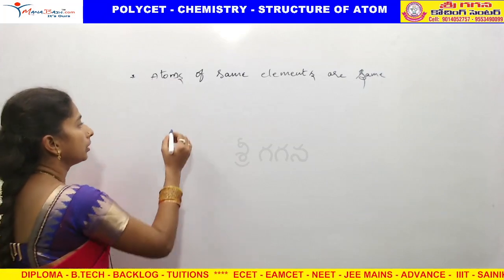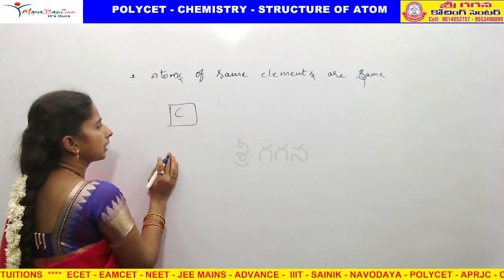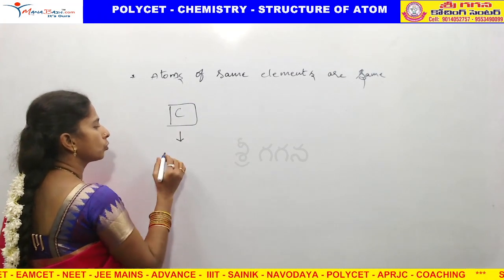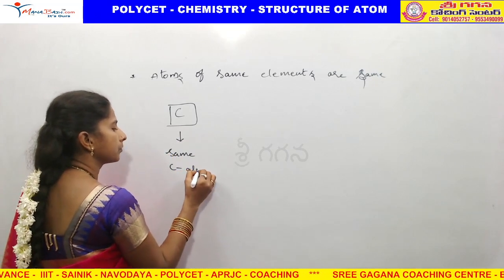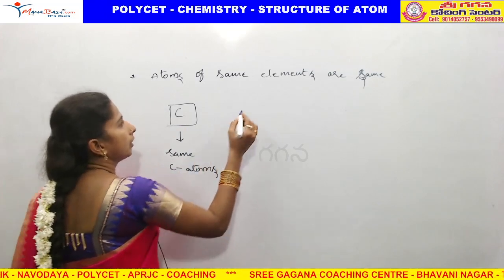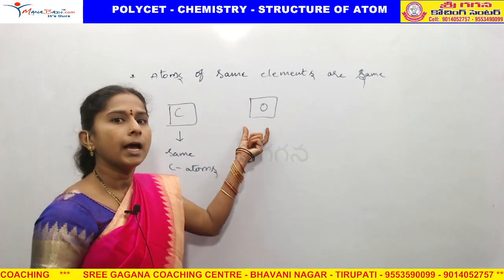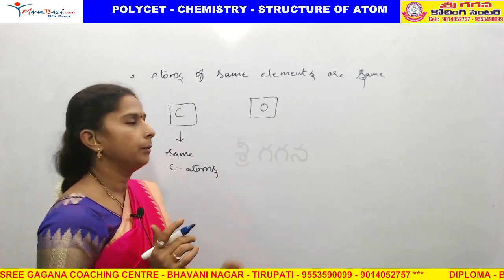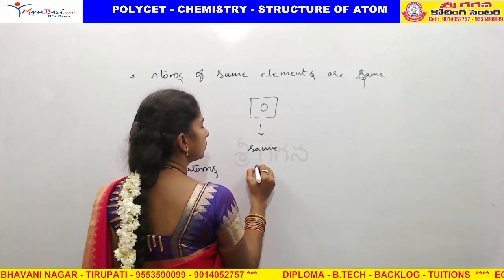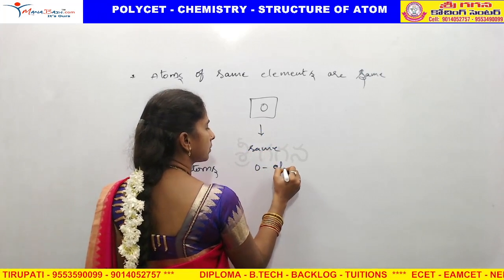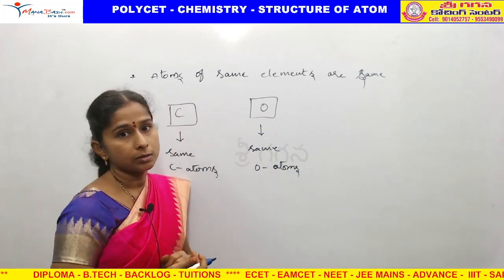For example, if we take carbon, what atoms are present in this carbon? Those all are the same atoms, which we call carbon atoms. And for example, oxygen, what atoms are present in the oxygen element? Those atoms are the same, which we call oxygen atoms. These are carbon atoms, these are oxygen atoms.